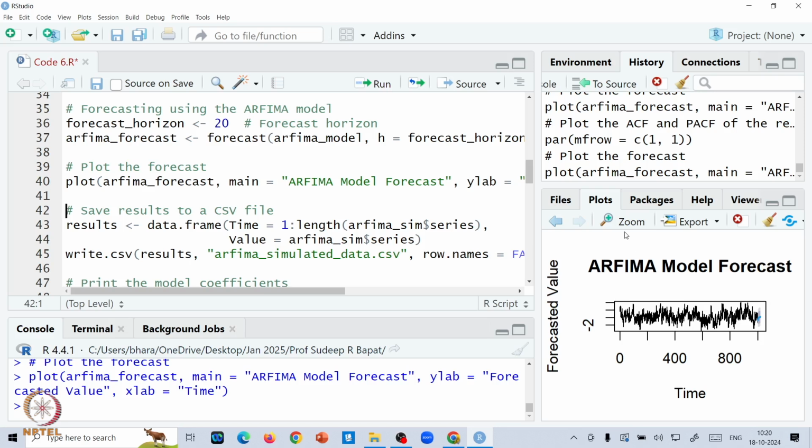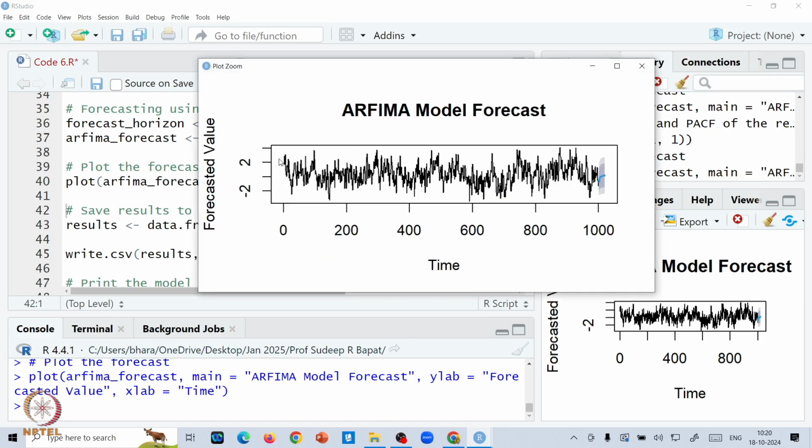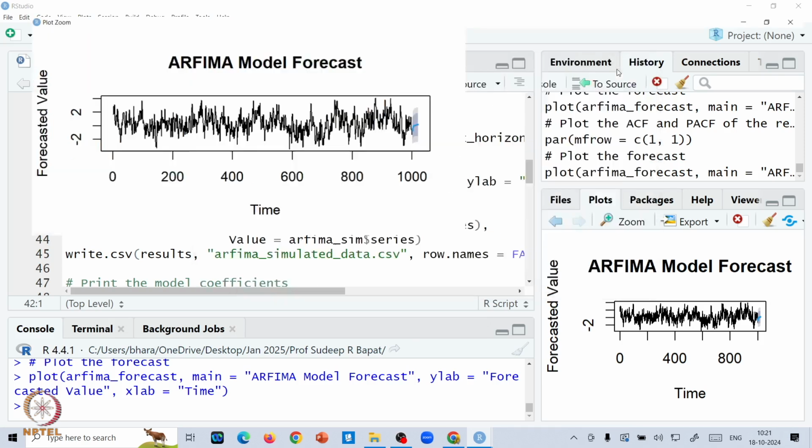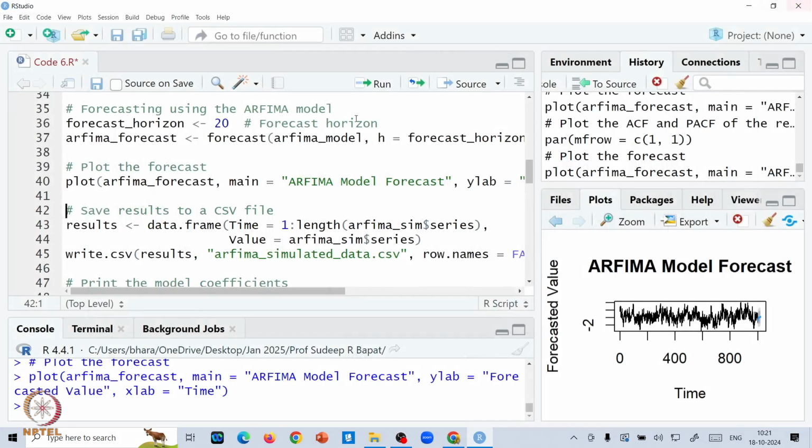Make sense now, hopefully. So let me zoom in now. This is the RFEMA fit, or the fitted model, and the line in blue that you see towards the end is nothing but the forecast, right? Now a couple of conclusions one can make: it's at least capturing the trend aspect, isn't it? You're not seeing a horizontal line for sure. So it has a tendency of capturing the trend aspect. So in a way it might make sense.